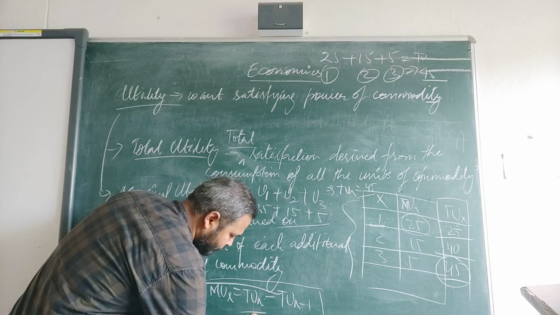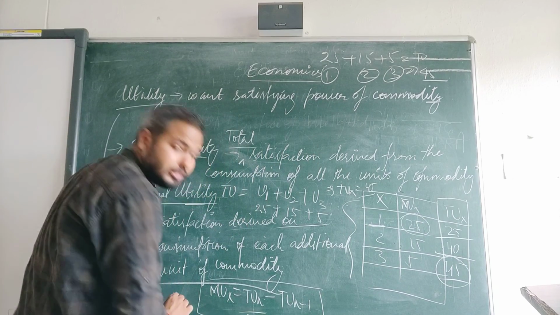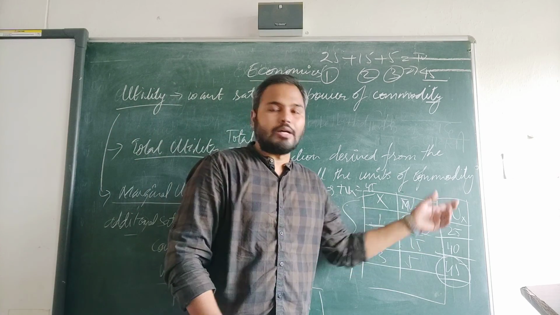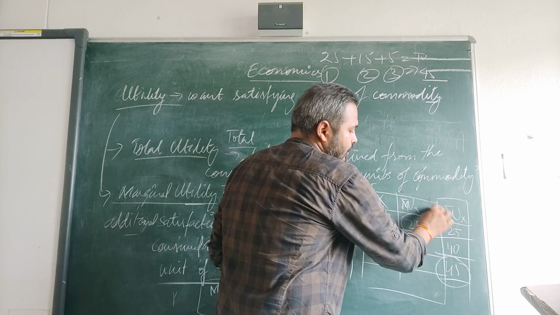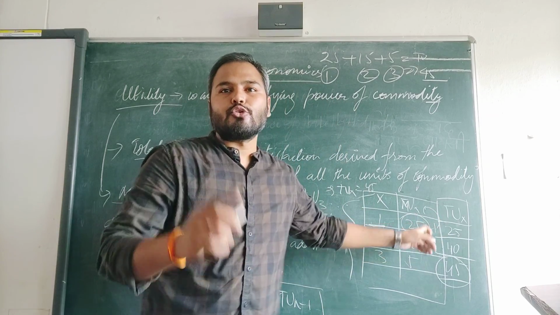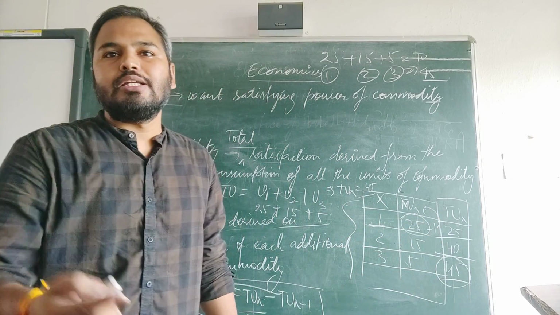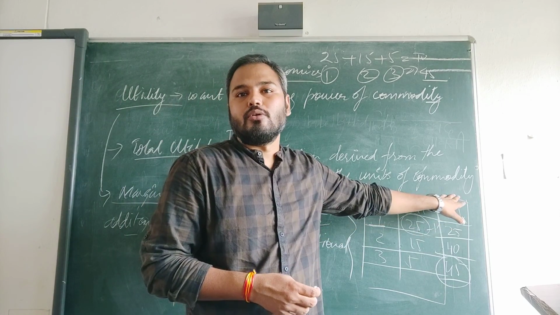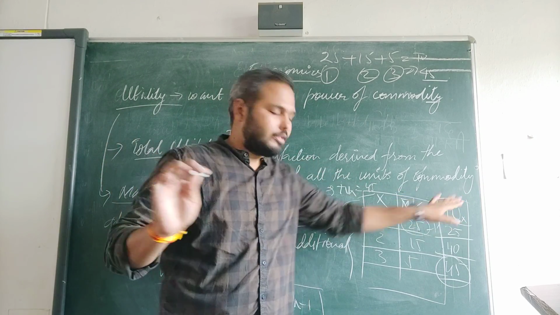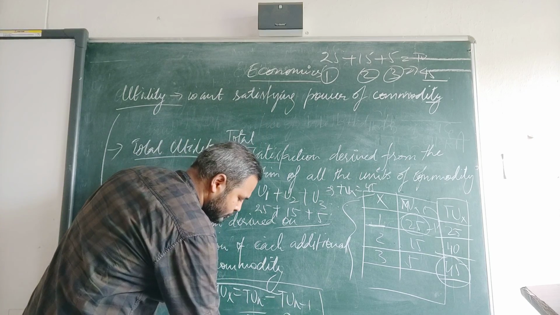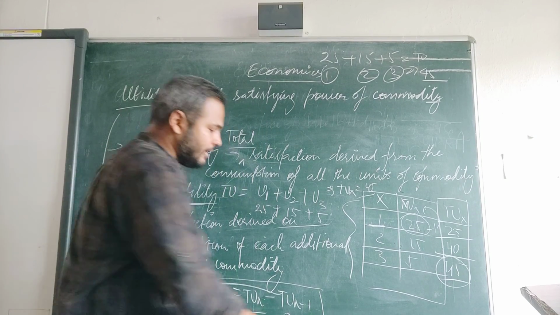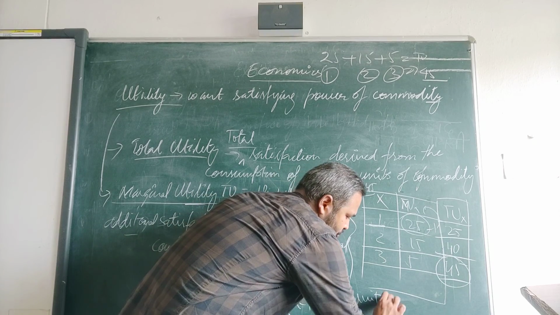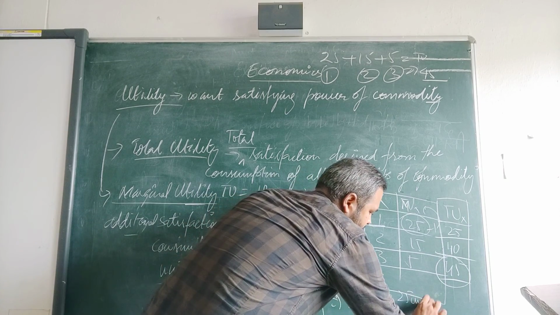So n is for the first commodity, it is 25, and TUn minus 1, that is n minus 1, before this, how much utility had you derived? That was 0 because you did not consume any product. So 25 minus 0, so when you consume the first unit, you got 25 units.